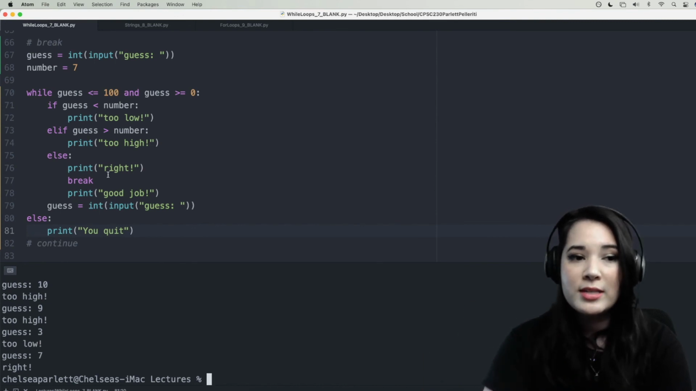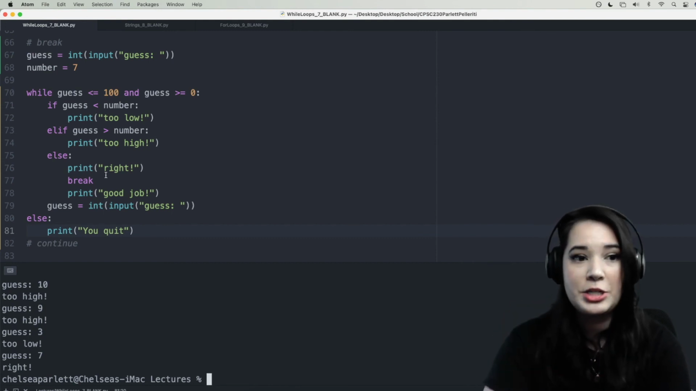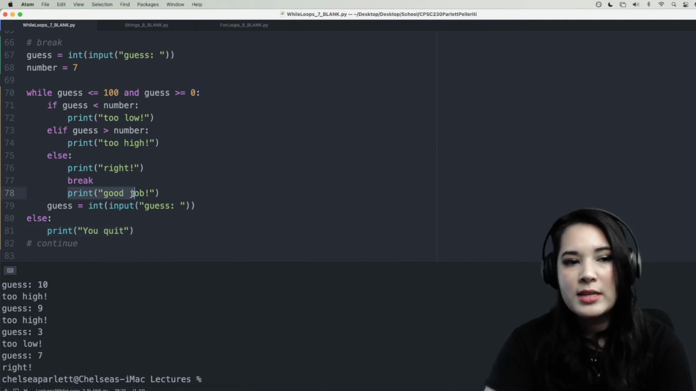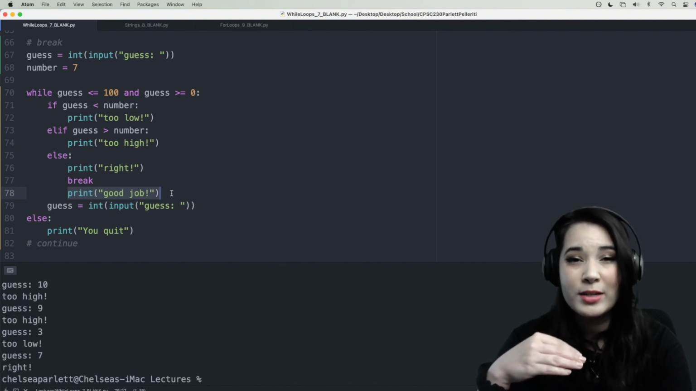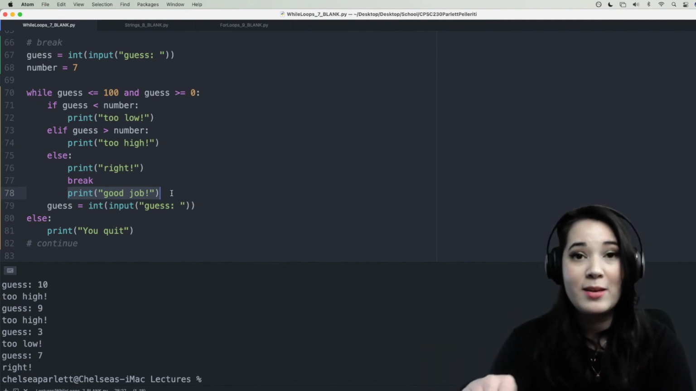Notice, the break statement is a hard exit. As soon as we hit it, no other code will be run. The while loop will not check the condition again. So you can see that even though we had this print statement to say print good job, it didn't run because as soon as it sees the break, Python is done. It will not run any more code.